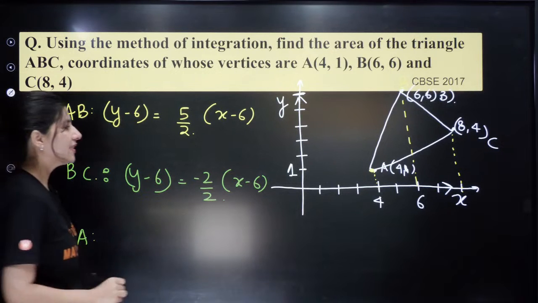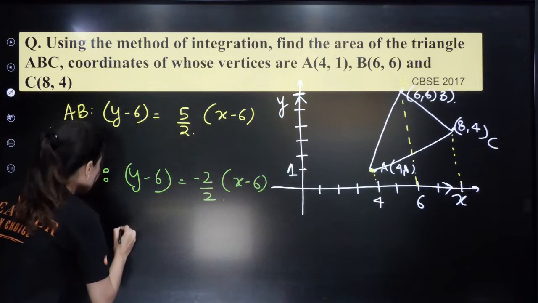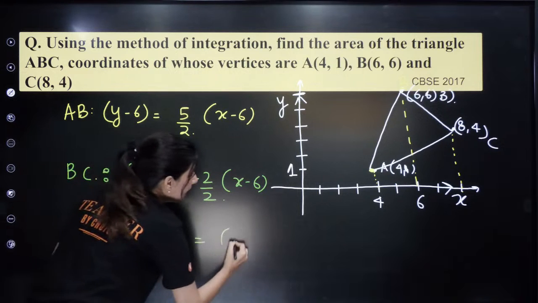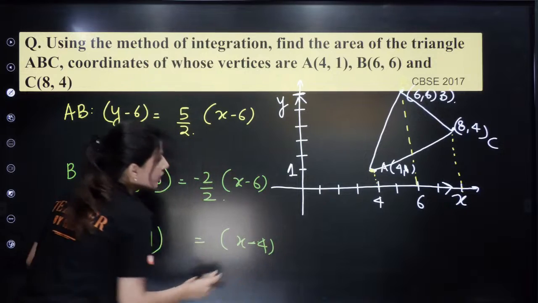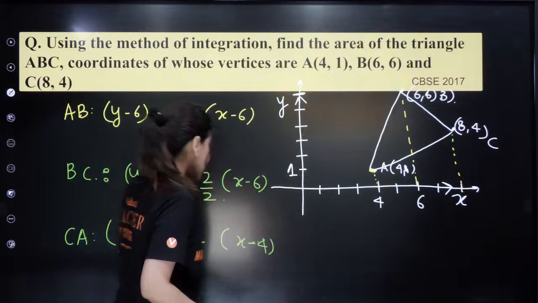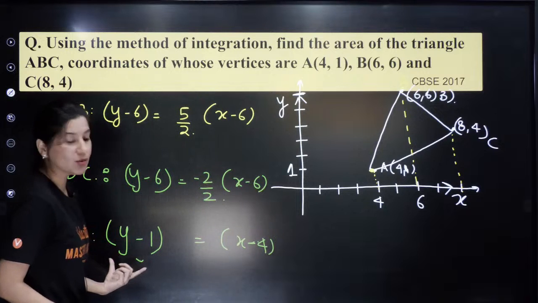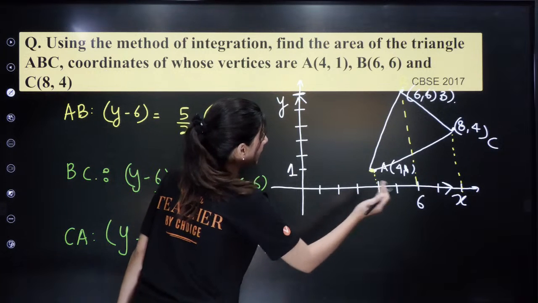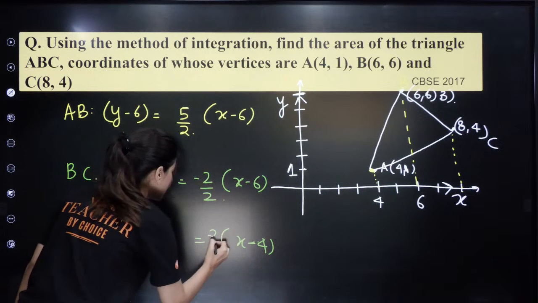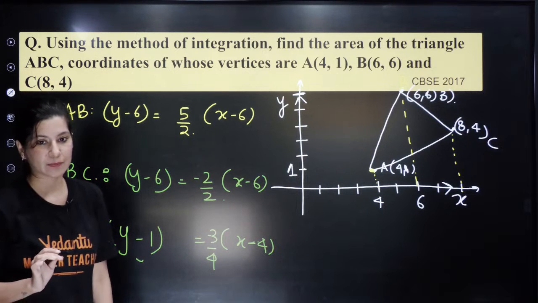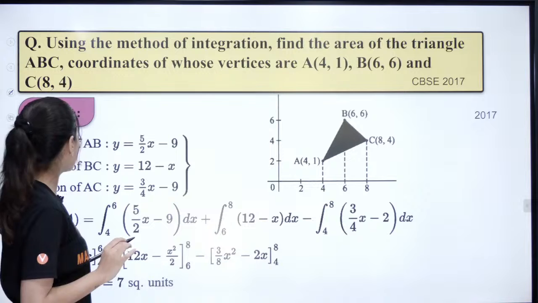First of all, y minus 1 and we have x minus 4. Please make sure you are writing the correct things, because sometimes we tend to write y minus 4 over here. Now calculate the slope: we have 3 by minus 4, so minus 3 by 4. So we need to calculate all 3 lines.